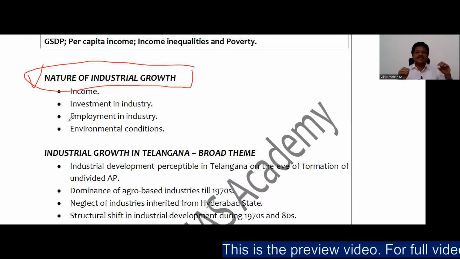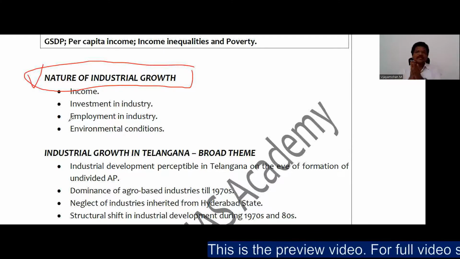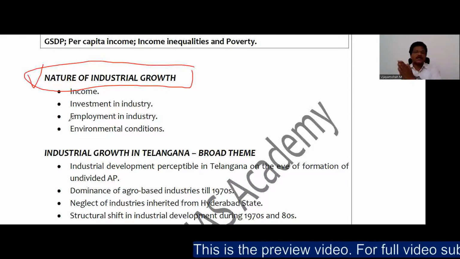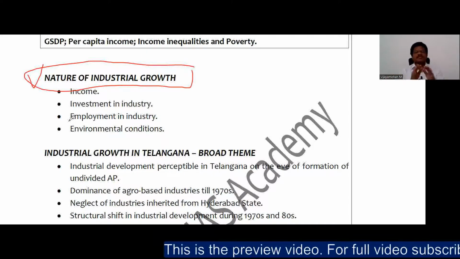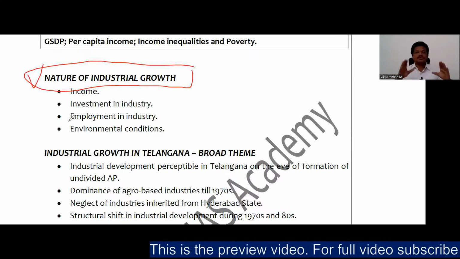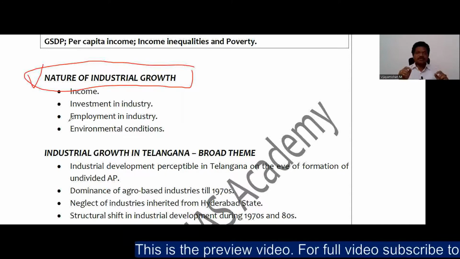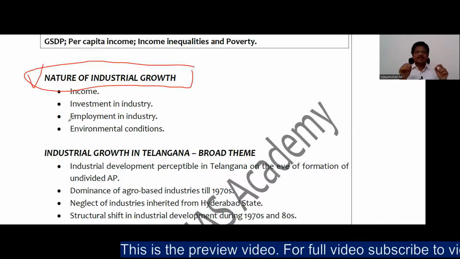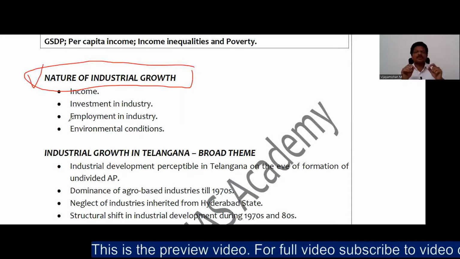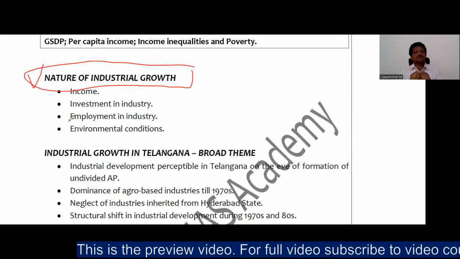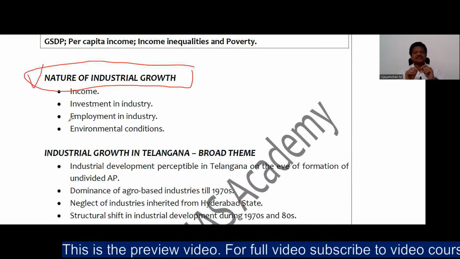One question is related to the nature of industrial growth of Telangana in the period of United Andhra Pradesh, that is 1956 to 2014. The second question is related to the deprivation of employment or opportunities in industrial development as far as Telangana people are concerned.